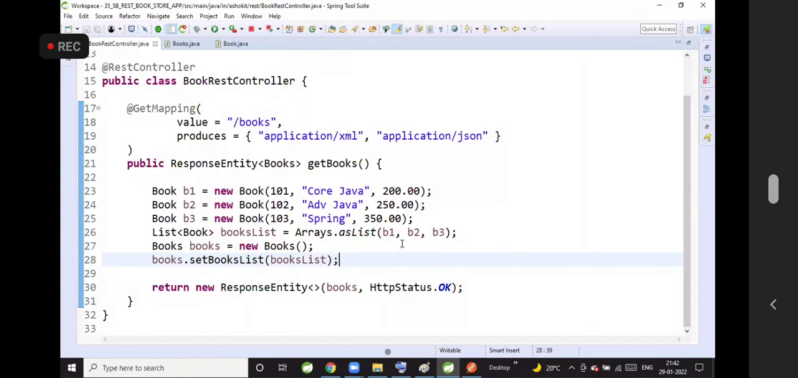Can we go for a post request method? Yes, you can use anything. Swagger or Postman, whichever you want, you can use. Can we develop one method which will take multiple book records using post request?